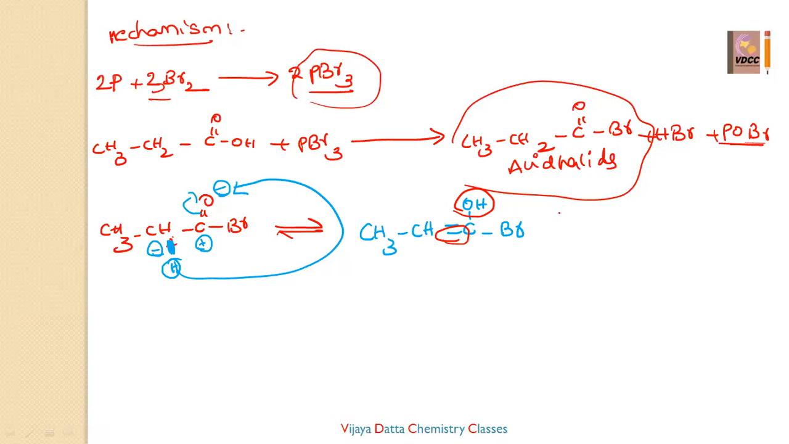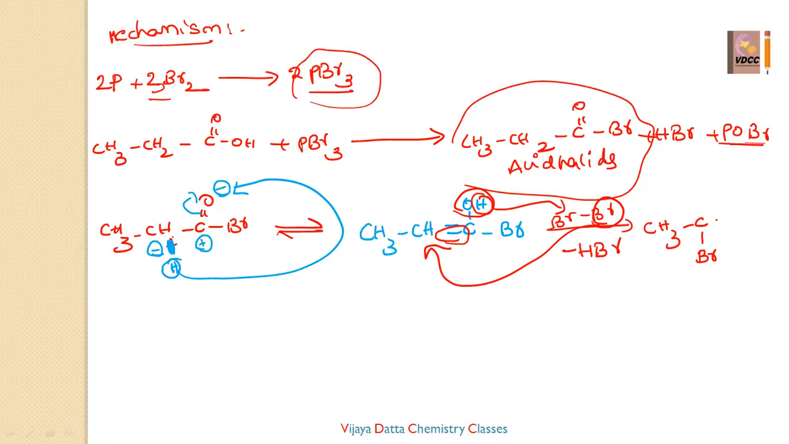Now it reacts with bromine, Br single bond Br, that is nothing but Br2. From this hydrogen and one of the Br comes out as HBr, and the leftover bromine comes and attacks on this carbon. Then the product is CH3 CBrH single bond C double bond O Br.